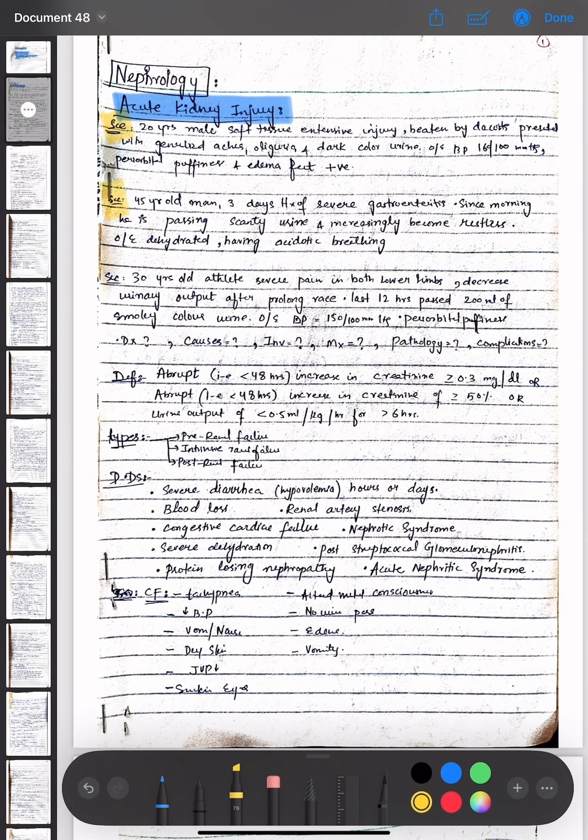Another scenario is a 45-year-old man with a 3-day history of severe gastroenteritis. Since morning, he is passing scanty urine and has become increasingly restless. On examination, he is dehydrated and has acidotic breathing.